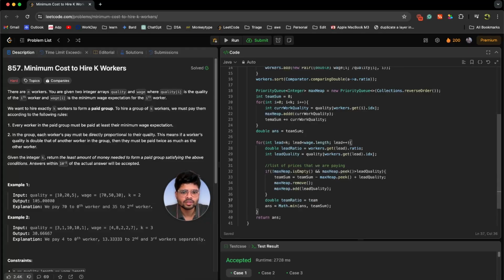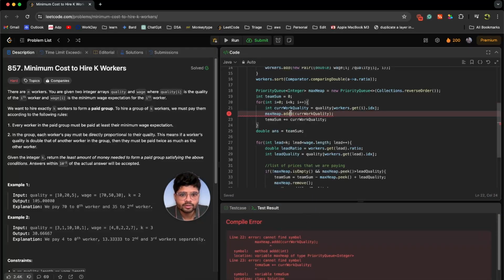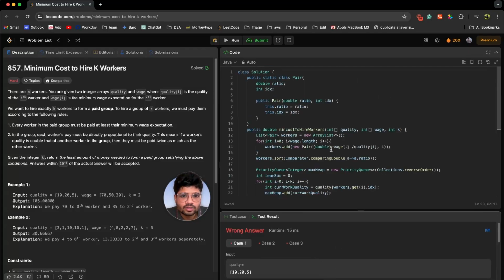Now at last, team ratio. What will it be? It will be team sum into lead ratio. Now just see over here, team ratio, whichever is min, will be our answer. Let's try to run this code. Okay, we have got some compilation error. Dot add. Okay, typo over here, typo over here. Okay, so we are getting some wrong answers. Let's see the logic part.